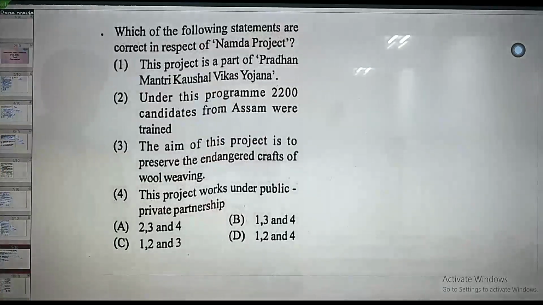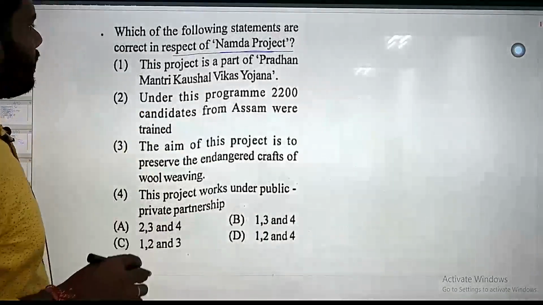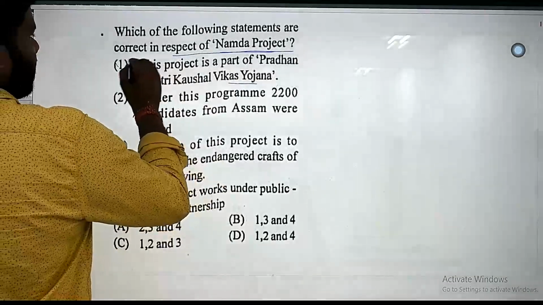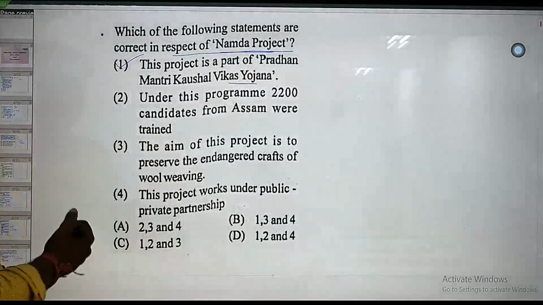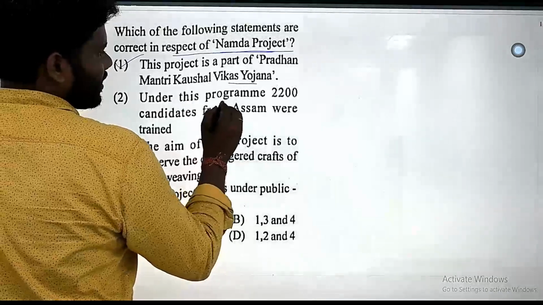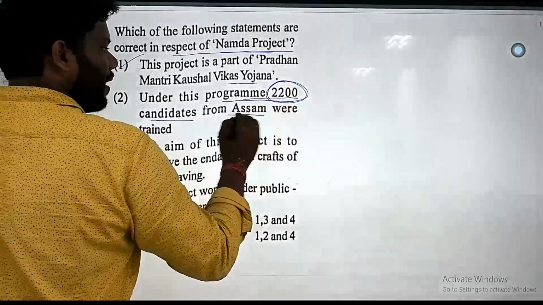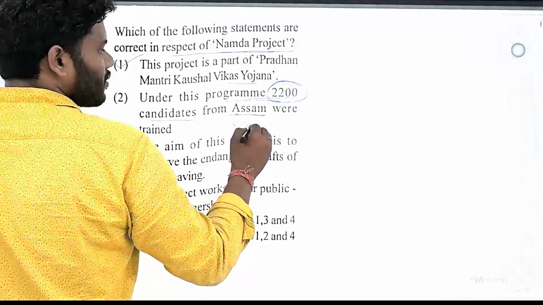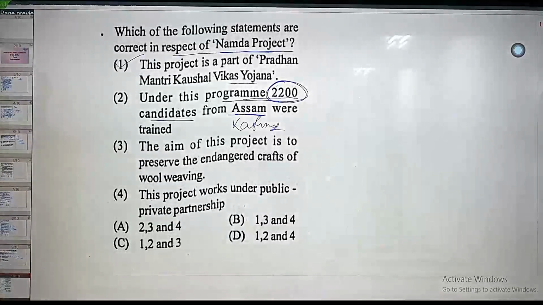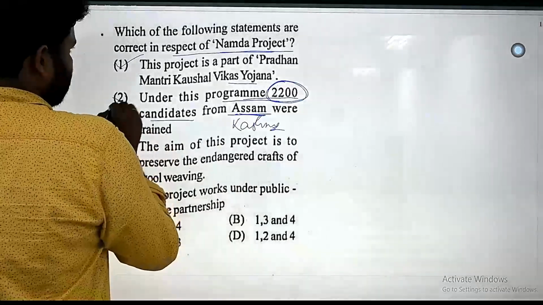Next one we can go for: which of the following statements are correct with respect to the NAMDA project? This project is a part of Pradhan Mantri Kaushal Vikas Yojana. So obviously it is correct. NAMDA is NAMDA art, so it is related to Jammu and Kashmir. So under this program, 2,200 candidates. This 2,200 is correct, but from Assam, no. This is in the Kashmir region. So this statement is wrong here. Instead of Kashmir, it has written Assam. So this one is a wrong statement.